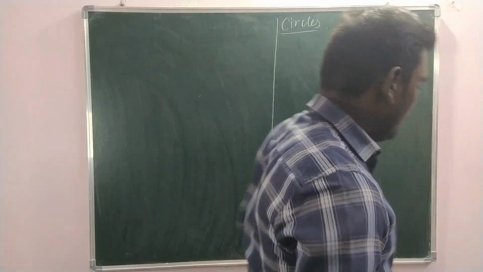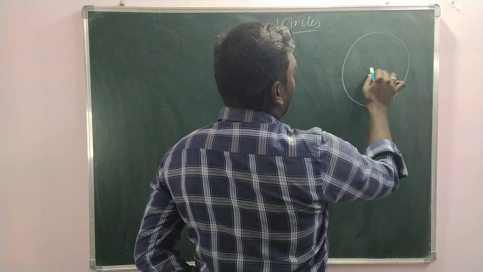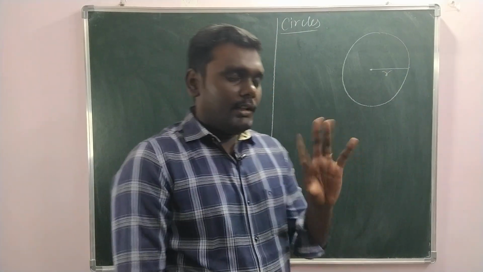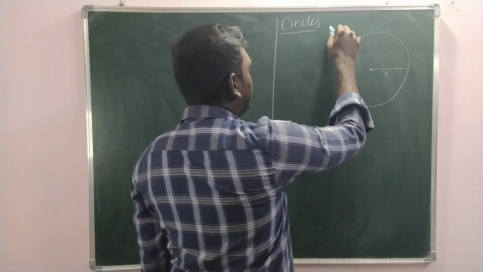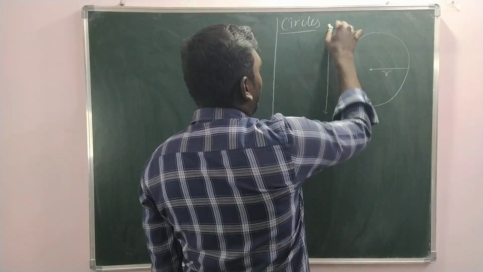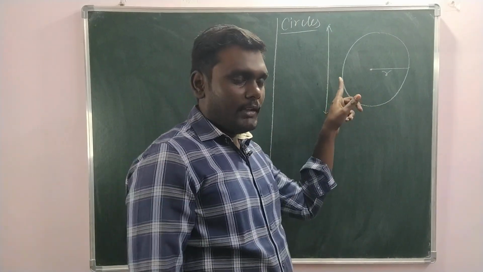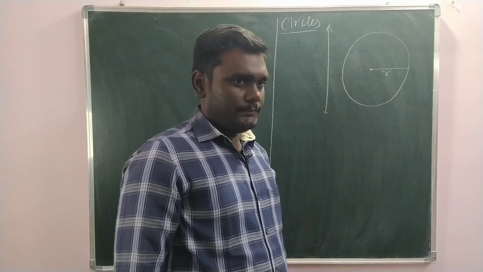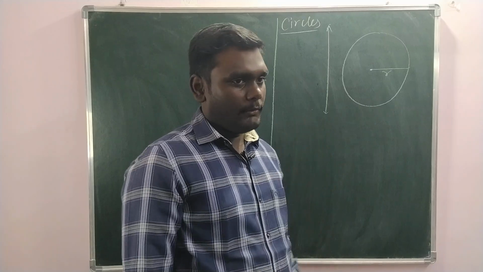Here, a circle has a center and a radius, and we have a relationship between a line and the circle. So there is a straight line. This line has 3 possibilities. Either it can touch the circle at 1 point. Whenever they say touch, it means 1 point. Whenever they say intersect, it means 2 points. Intersect means it is passing through. Touch means a common point, 1 point.